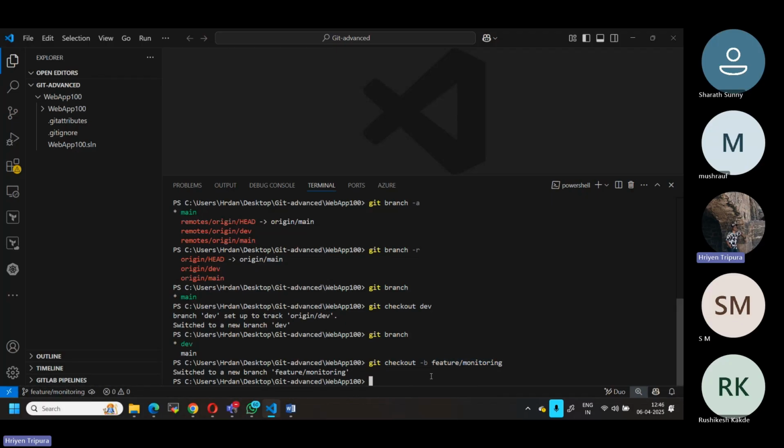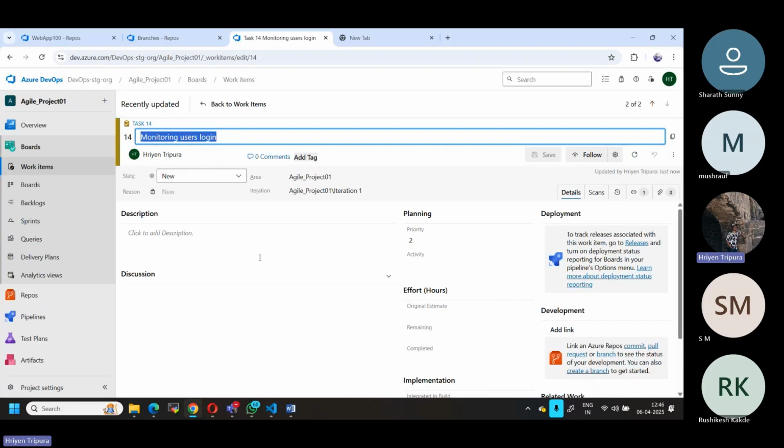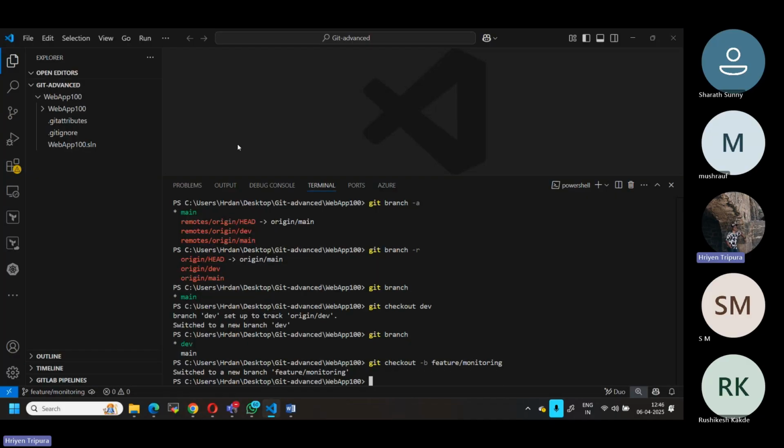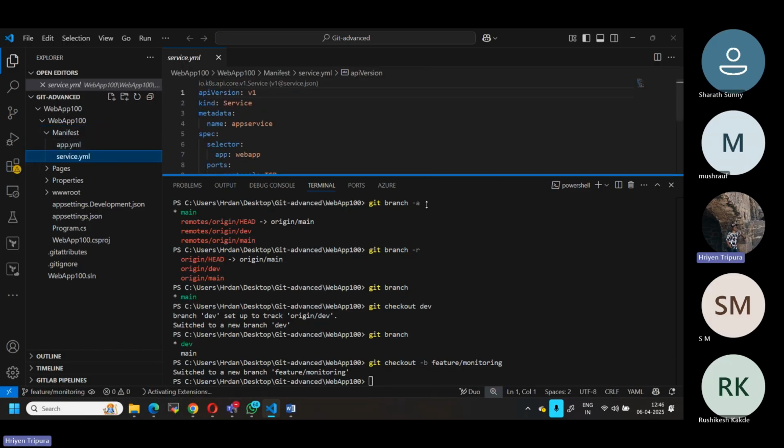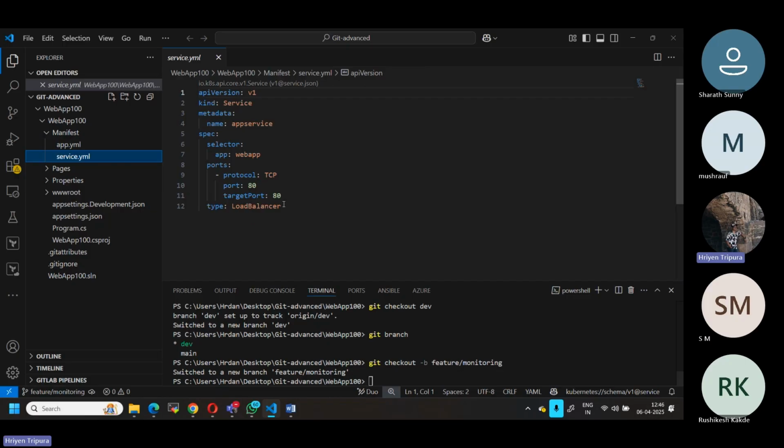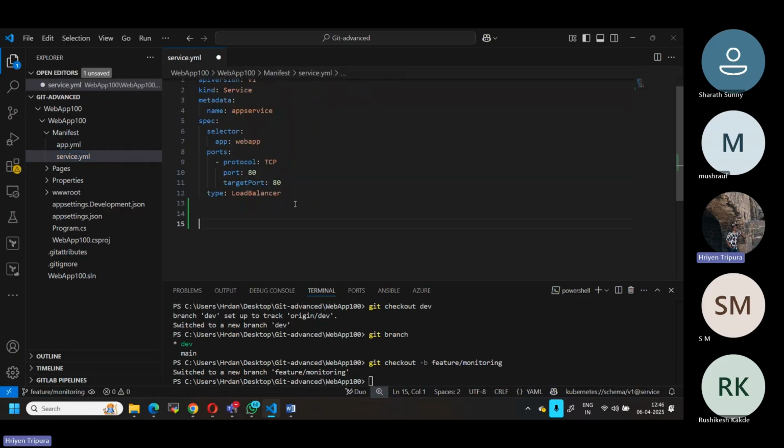Now this is the task that I have to work with. As I told you, I need to work with some tasks. I don't have any particular task to do now, but I'm just giving a simple example. Let's say under manifest, under web manifest, and service.yml, I will try to modify something because I just want to see the changes in the code. That's it. Nothing much I'm going to do.